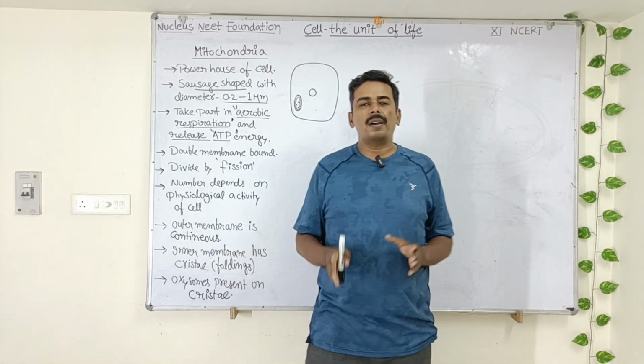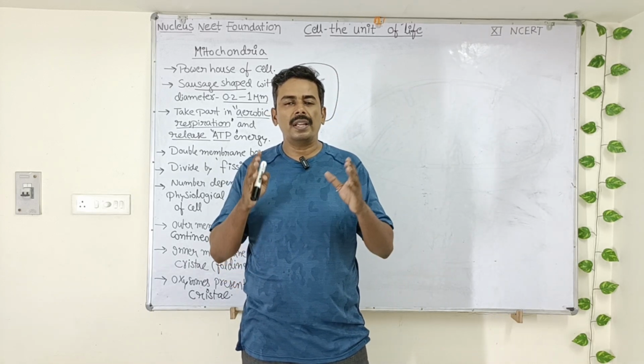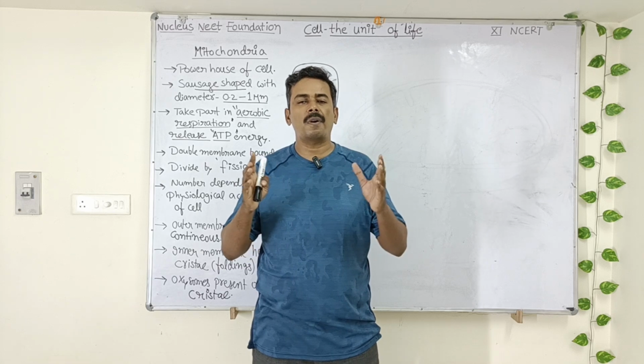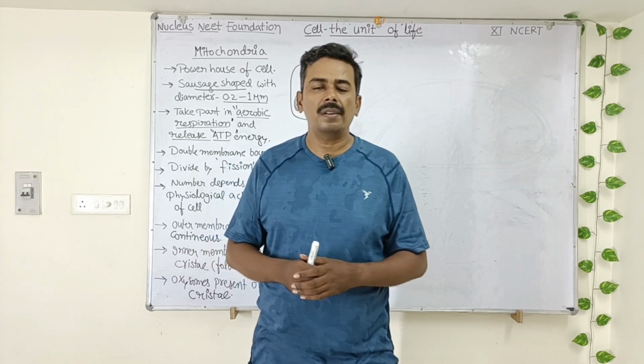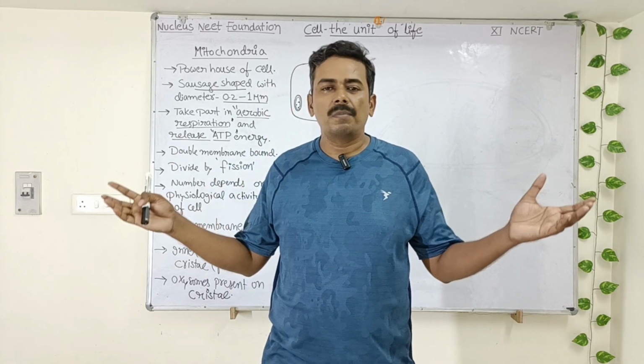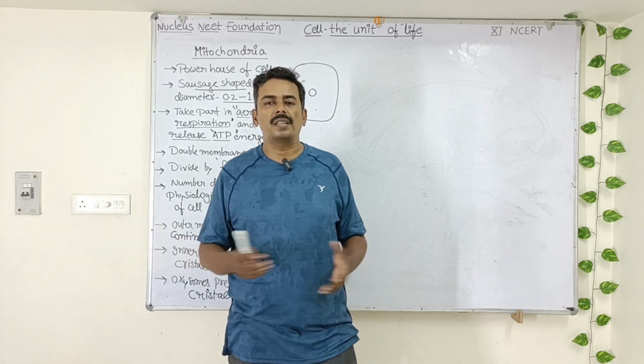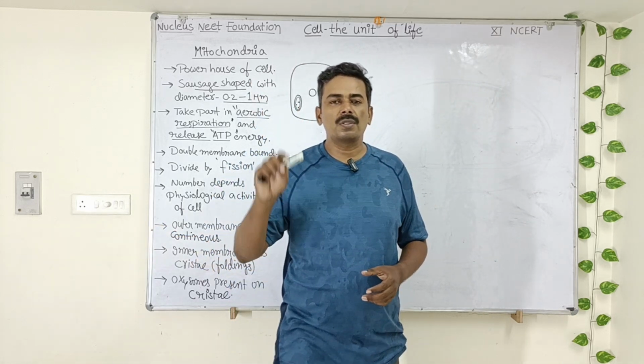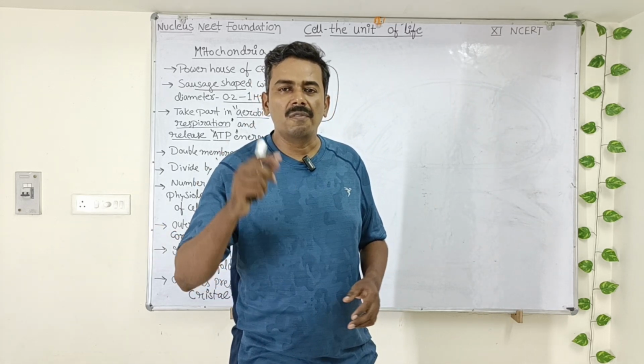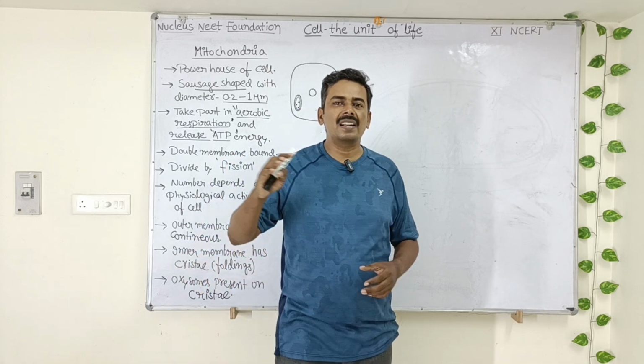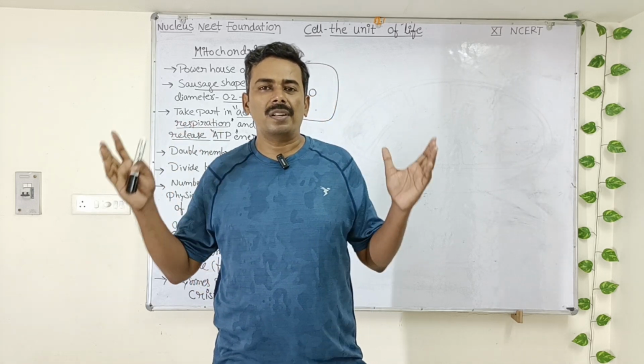Imagine that in our apartment or in our colony, during night, suddenly there is a power cut. Then what will happen? Everywhere it will become dark. We will not be able to see. So someone will go and switch on the generator in the powerhouse, and when generator is switched on like that, again we will get power.